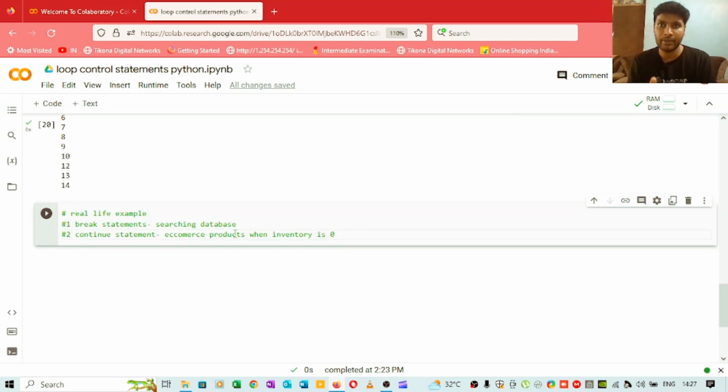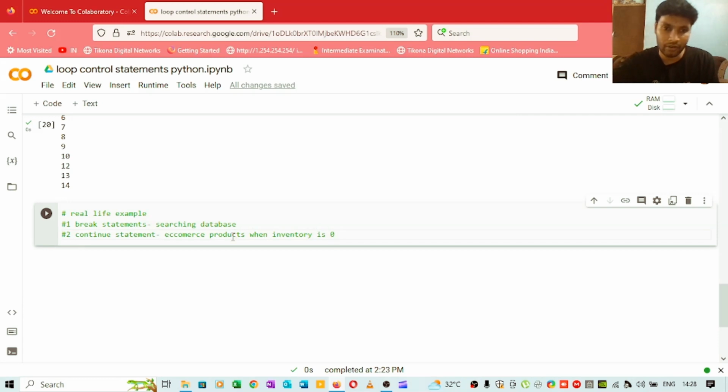Now the break example: whenever we are doing a search in a database or any linear search, and you want to search for a particular name and you find that name, that means you are done with the process and you don't want to continue the loop, so you simply break the loop. And in continue statements, suppose you are searching for a product and the inventory is 0, you don't want to print that product on the e-commerce website. So there we use continue statements. So that's about these examples of break and continue.